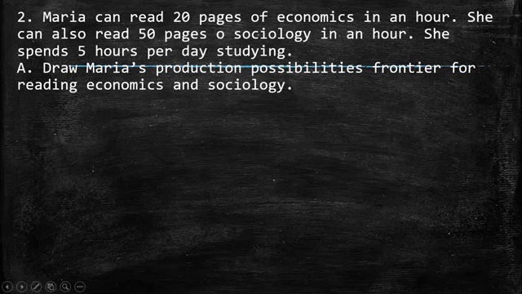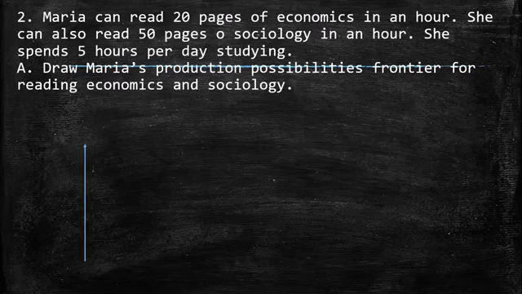So the second one says, Maria can read 20 pages of economics in an hour. She can also read 50 pages of sociology in an hour. She spends 5 hours per day studying. Draw Maria's production possibilities frontier for reading economics and sociology.